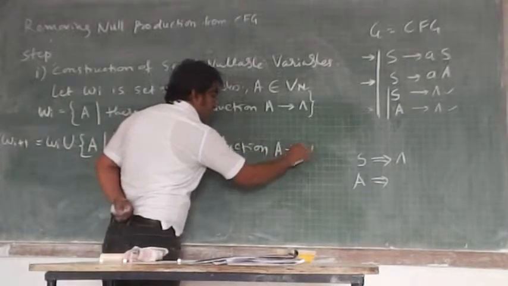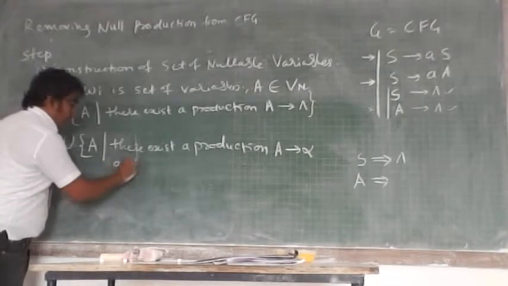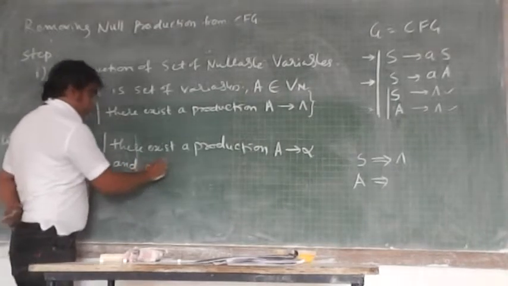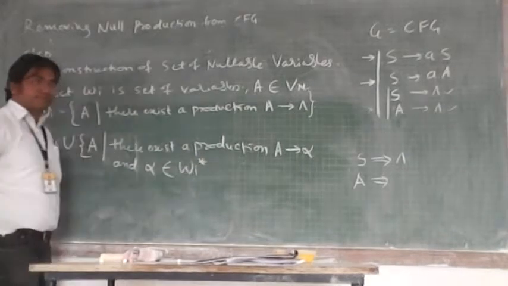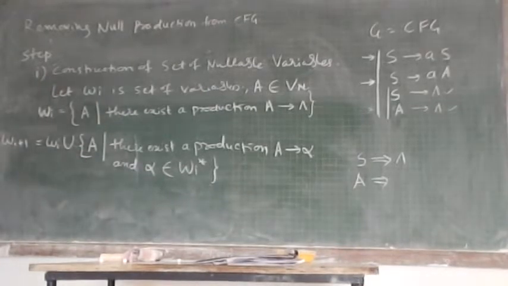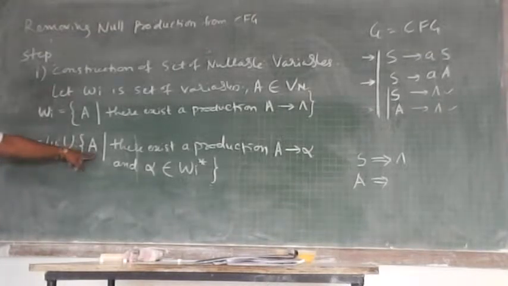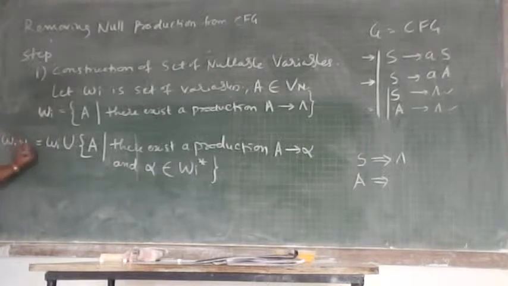A implies alpha, and alpha belongs to Wi star. So here the additional variable you need to add in the next W you are calculating.